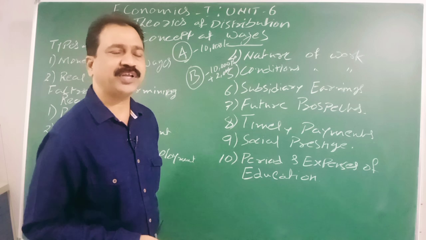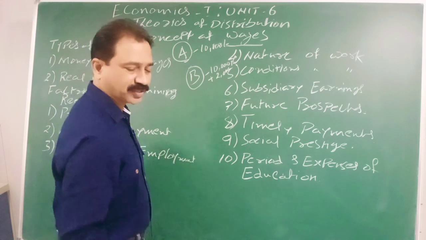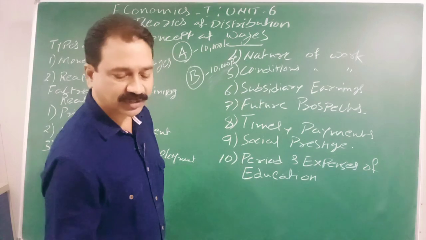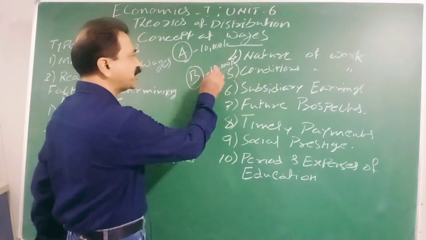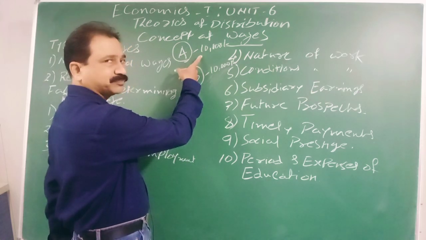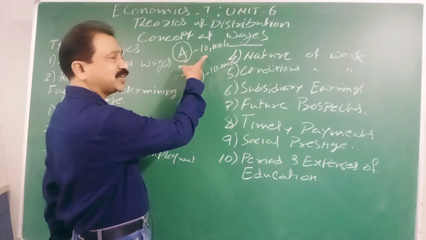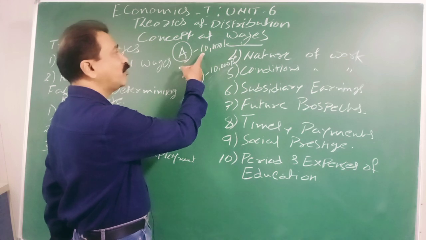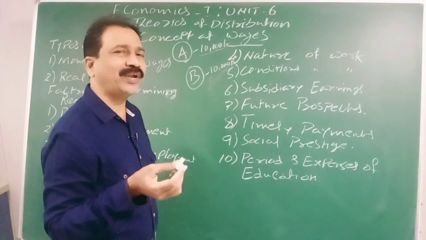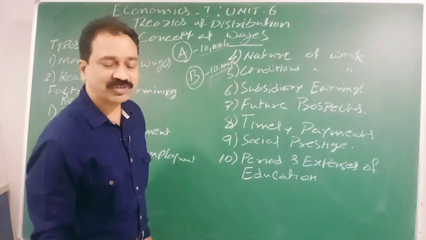He completed a degree, after that PG, MBA, MCom, and B.Ed. After all these trainings and experience, he started working as a lecturer with a salary of 10,000 rupees. And a person who completed only his intermediate, 12th class, is earning the same 10,000 rupees in the same office. Whose real wage is more?